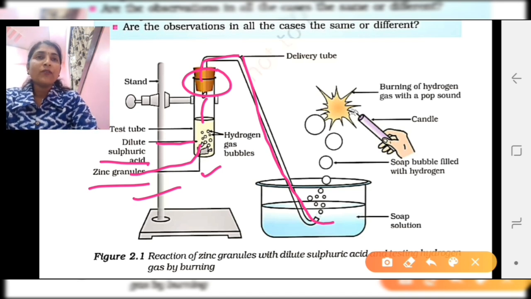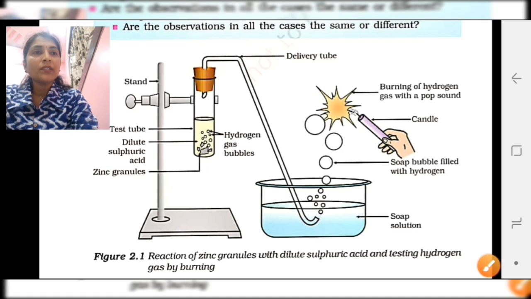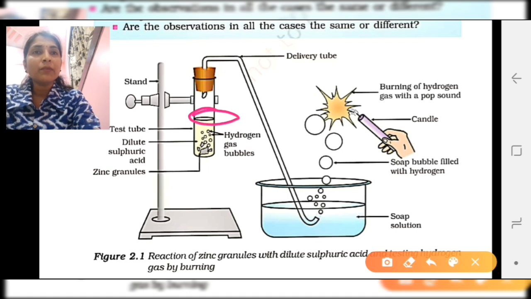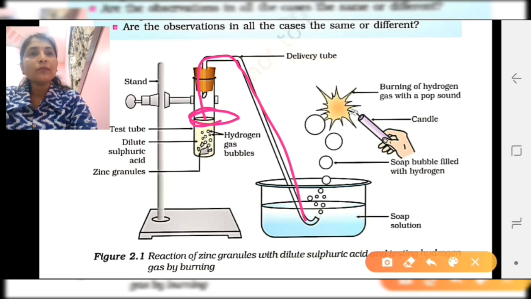Now what type of gas gets formed? You can see on the surface of this solution bubbles are formed. Those bubbles are nothing but hydrogen gas. When the hydrogen gas is prepared here, bubbles will get formed and the gas will come from this delivery tube to the soap solution. And when it comes into the soap solution, again over the surface of the soap solution the bubbles are there and the gas can come out into the environment.